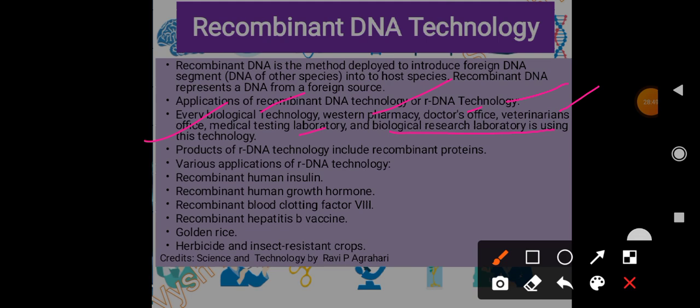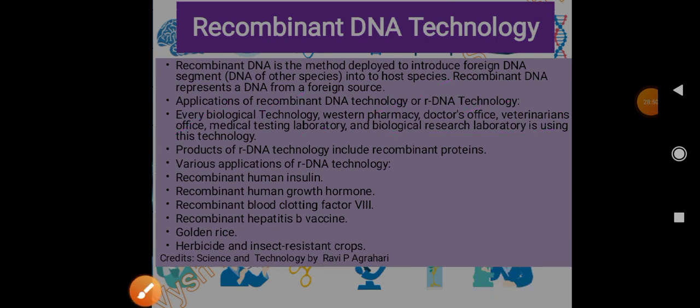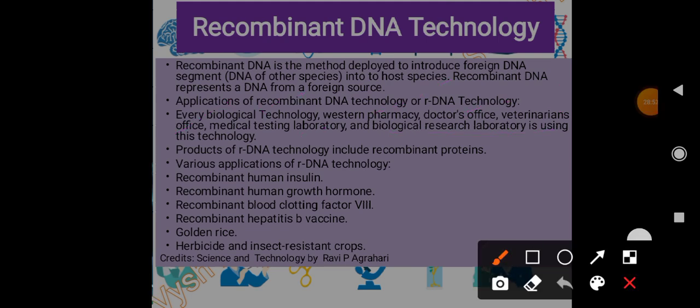So the products of rDNA technology, what all we have achieved till now: recombinant human insulin that we have seen just now, recombinant human growth hormone, recombinant blood clotting factor 8, recombinant hepatitis B vaccine.